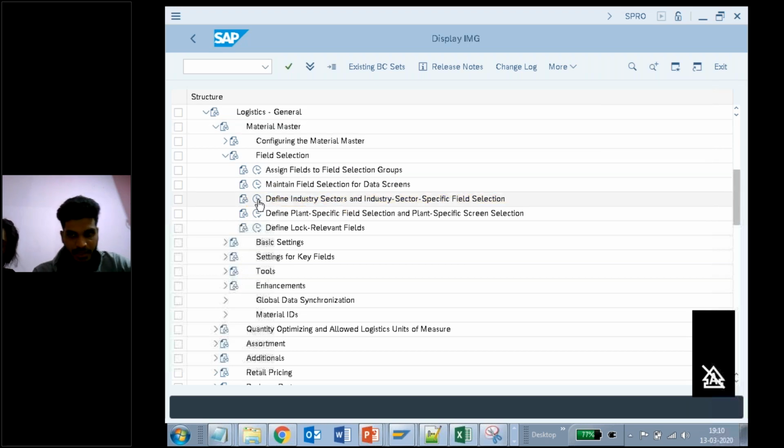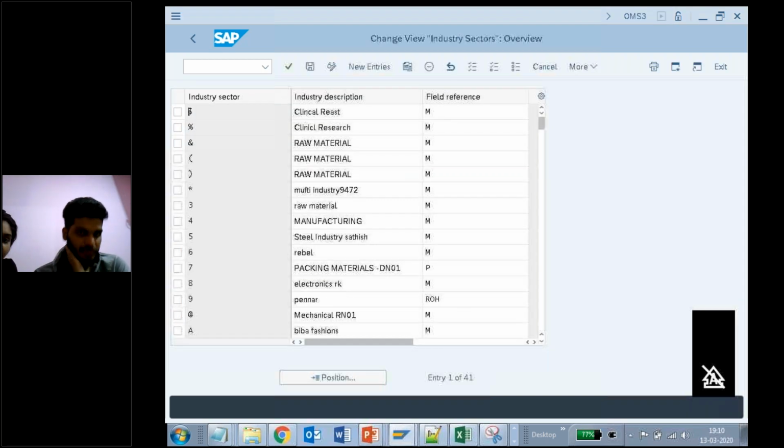Now here, if you see, the greater than symbol is no more here, so we have only two icons. This is for the transaction. You have to click on this. If you see here, it is the same page. With OMS3 also I reached here, and with this path also I reached here. What is the difference?